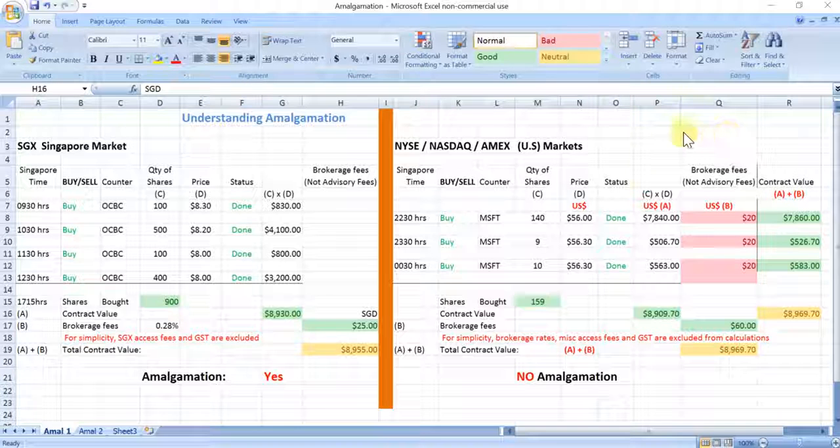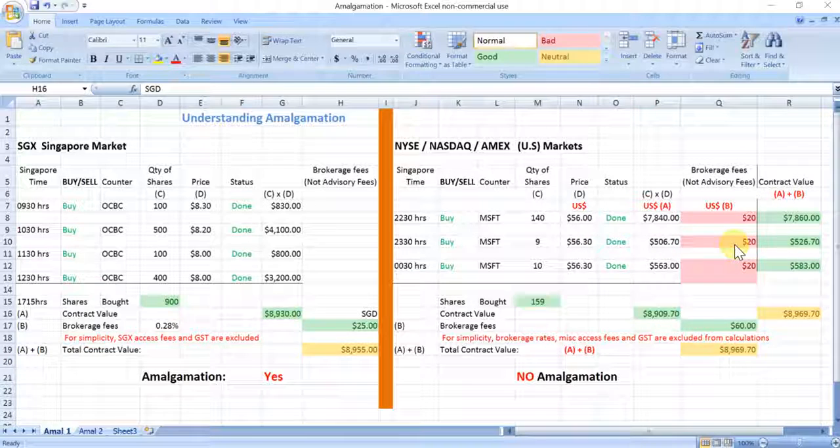For the US markets on the right, consider an investor who bought 140 shares of Microsoft at 10:30 p.m., or 2230 hours, and subsequently he realized that he has some residual US dollars, and he decided to buy some more Microsoft shares. So he bought some shares again an hour later, and as in these examples, the brokerage is calculated each time the transaction was done.